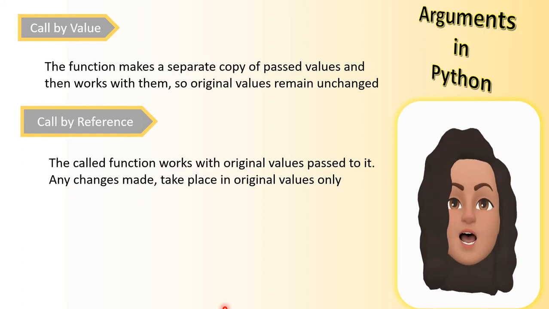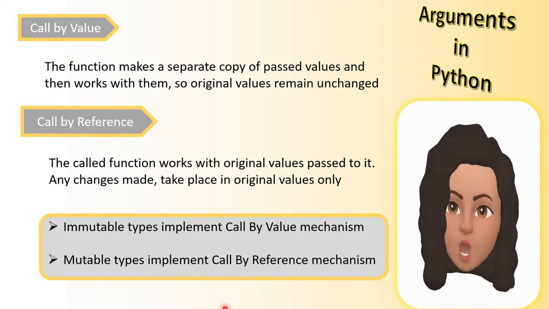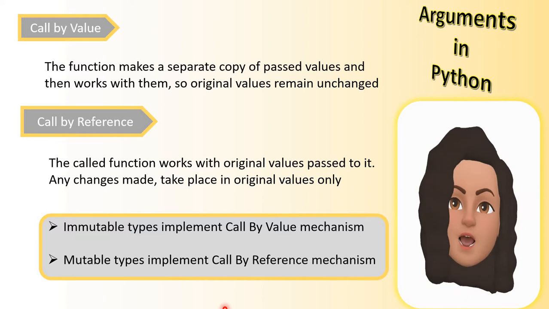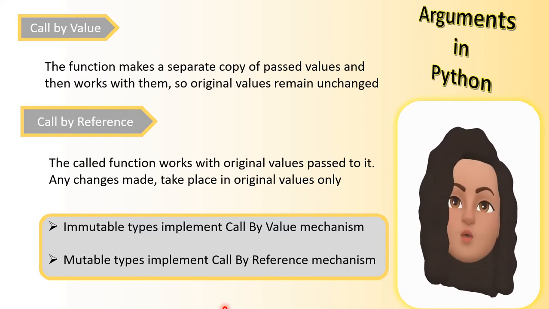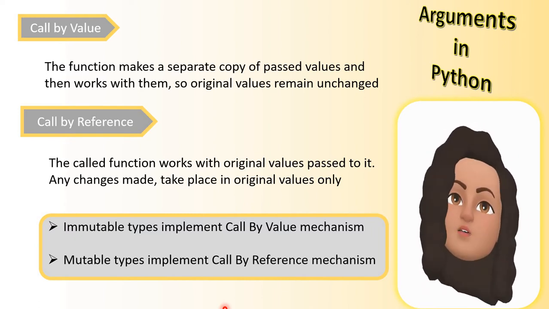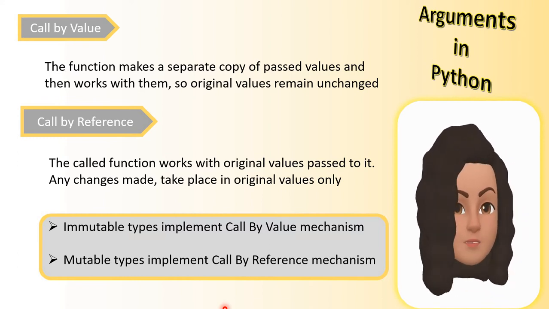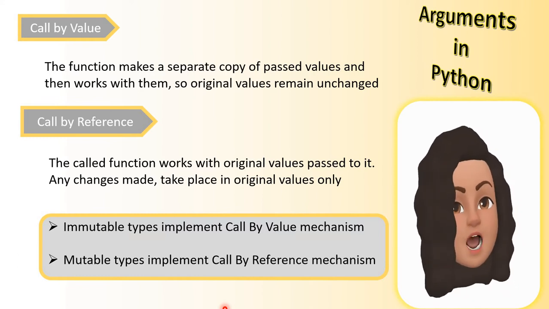Now, immutable data types implement the call by value mechanism. That means in a function call, if you are passing immutable values, immutable meaning the values cannot be changed, for example integers or strings, then those values cannot be changed. It will make a copy, and the changes can happen only in the copy.